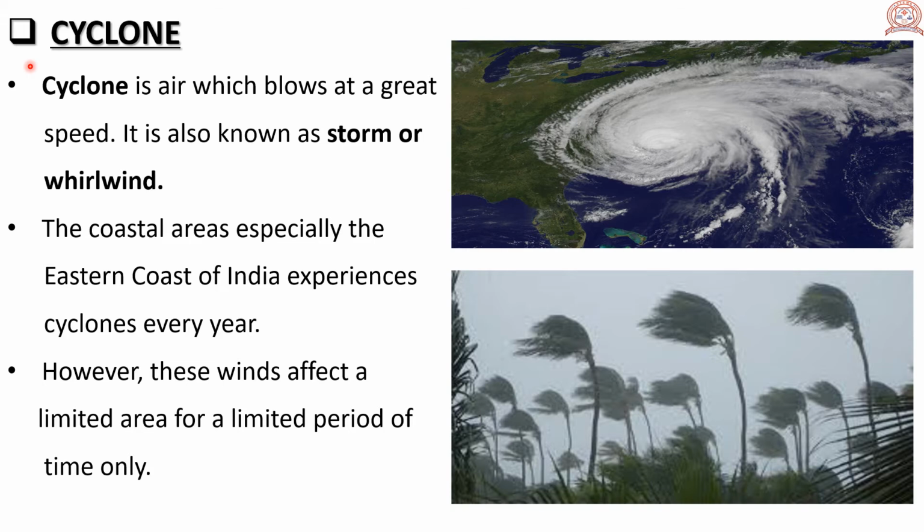Next one, cyclone. Cyclone is air which blows at a great speed. It is also known as storm or whirlwind. So it is known as whirlwind or storm. The coastal areas, especially the eastern coast of India, experience cyclone every year. However, these winds affect a limited area for a limited period of time only.